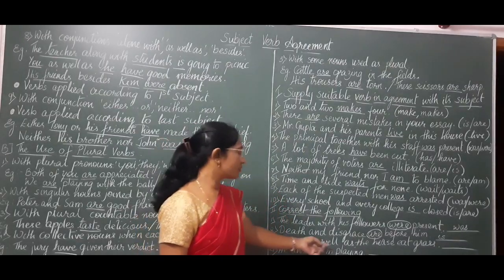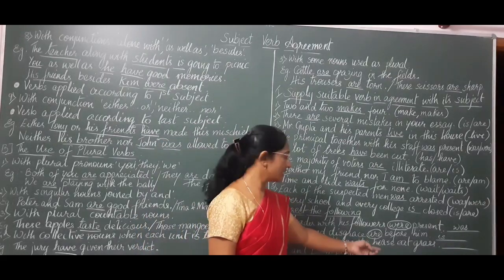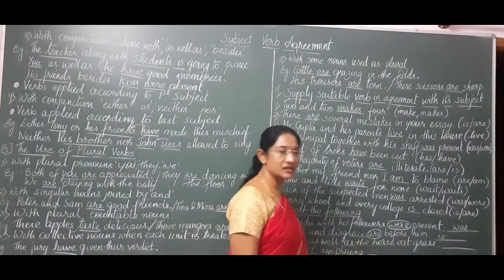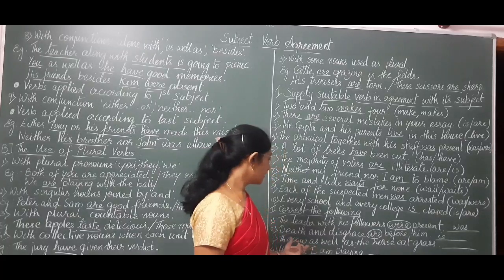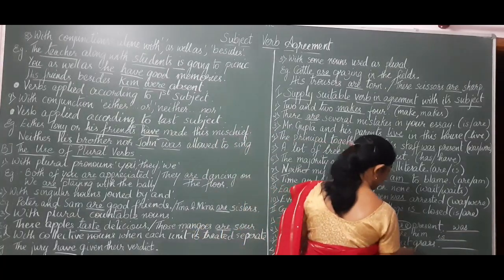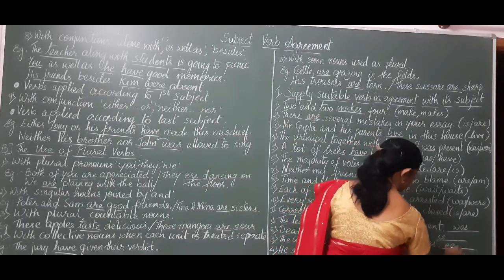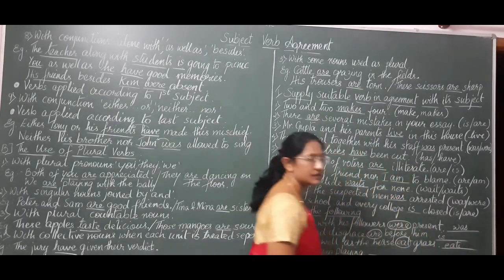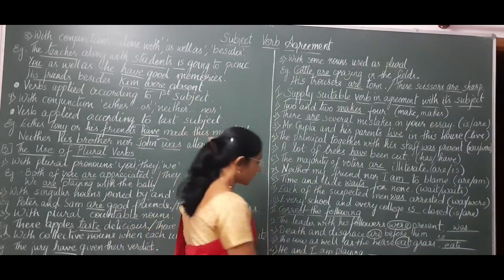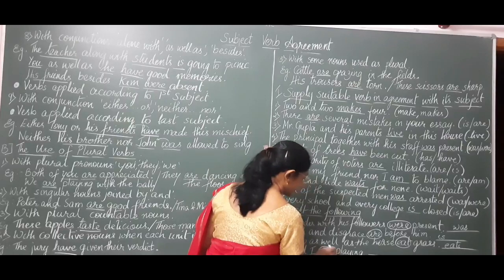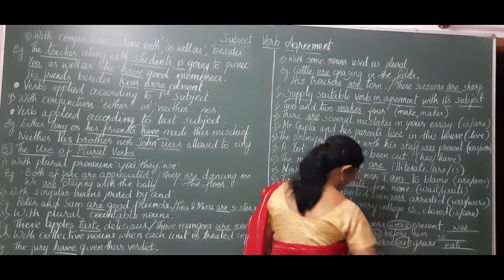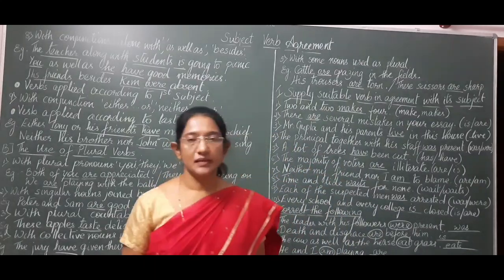The cow as well as the horse eat grass. So, we are talking about a cow and a horse. The cow as well as the horse eats grass. He and I, it takes are. He and I are playing.